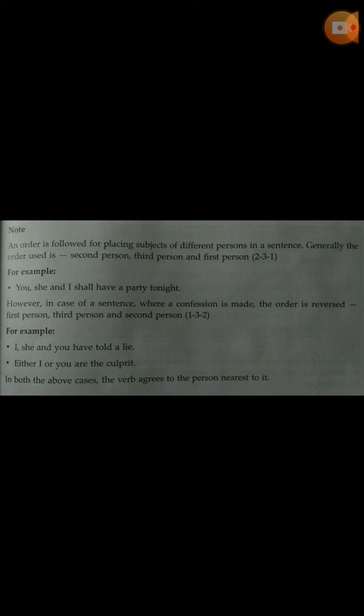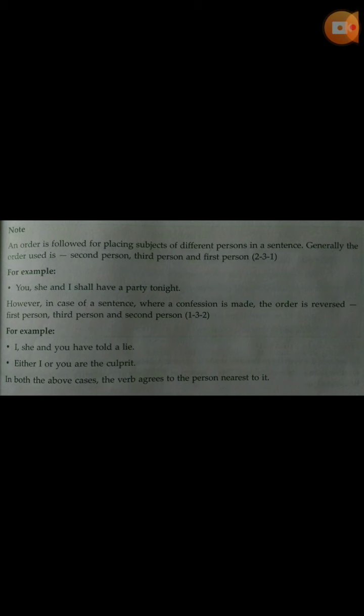For example, you, she, and I shall have a party tonight. You is the second person, she is the third person, and I is the first person. This must be the order of placing the subjects of different persons in a sentence.